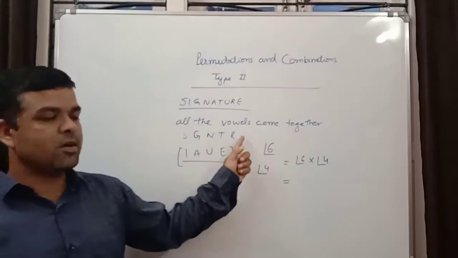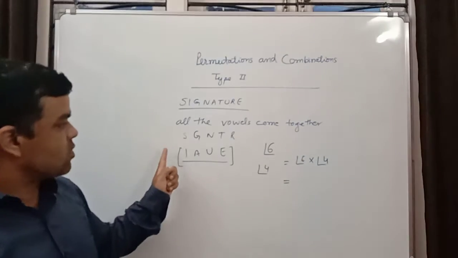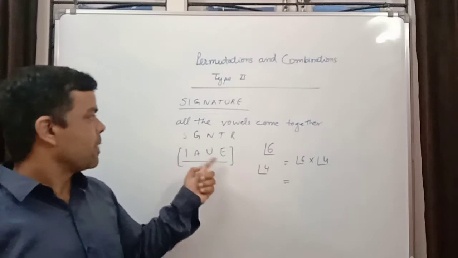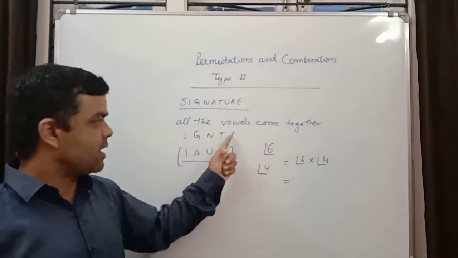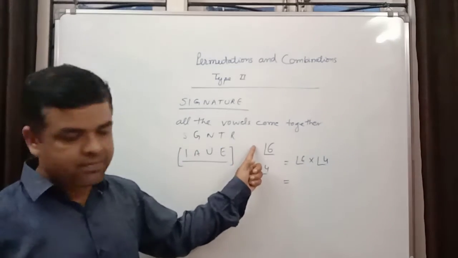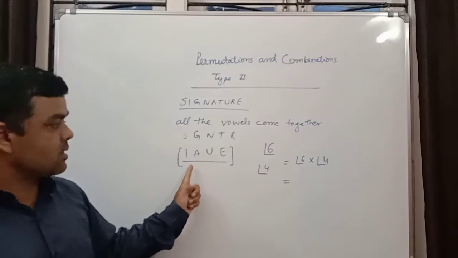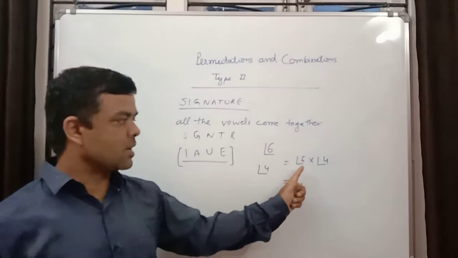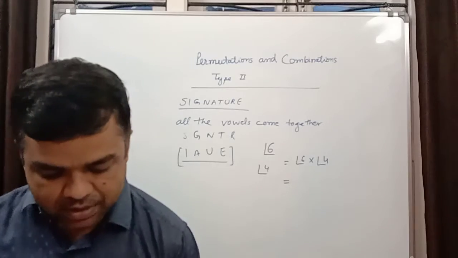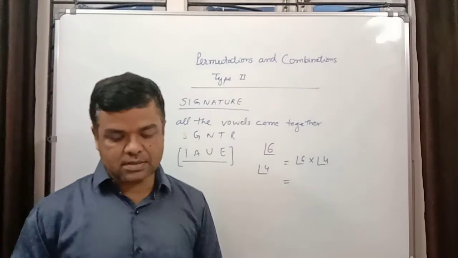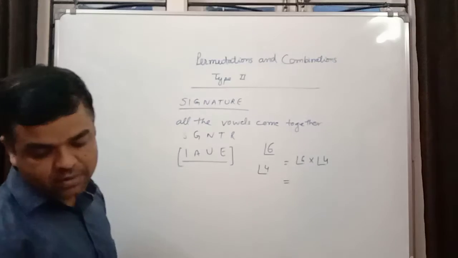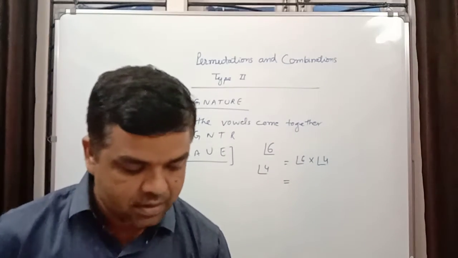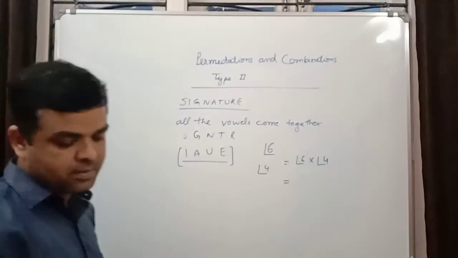So if all the vowels come together, then you have to make all the vowels together as one letter. Okay, and with the consonants 5 plus 1, factorial 6 will be formed. Then among these 4 vowels there will be factorial 4, so factorial 6 into factorial 4 will be the answer. Take one more example, then this type of question will be clear to you.